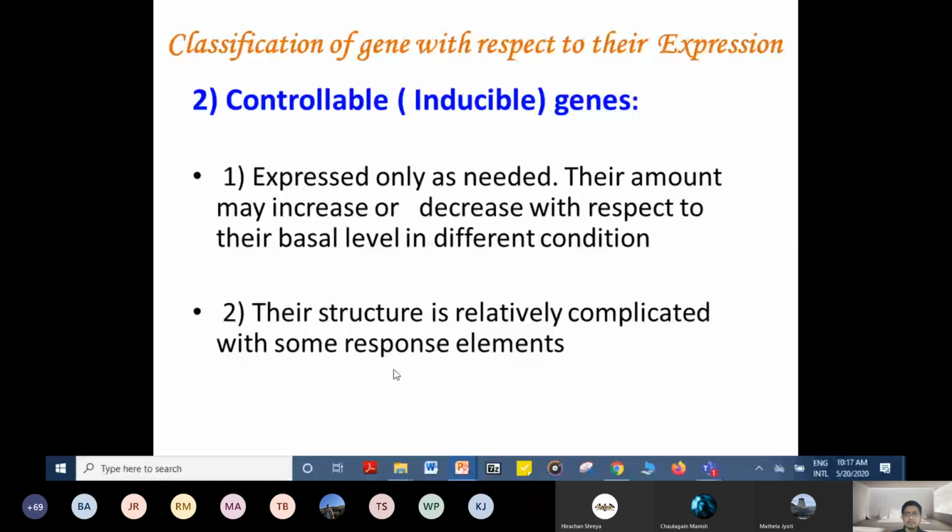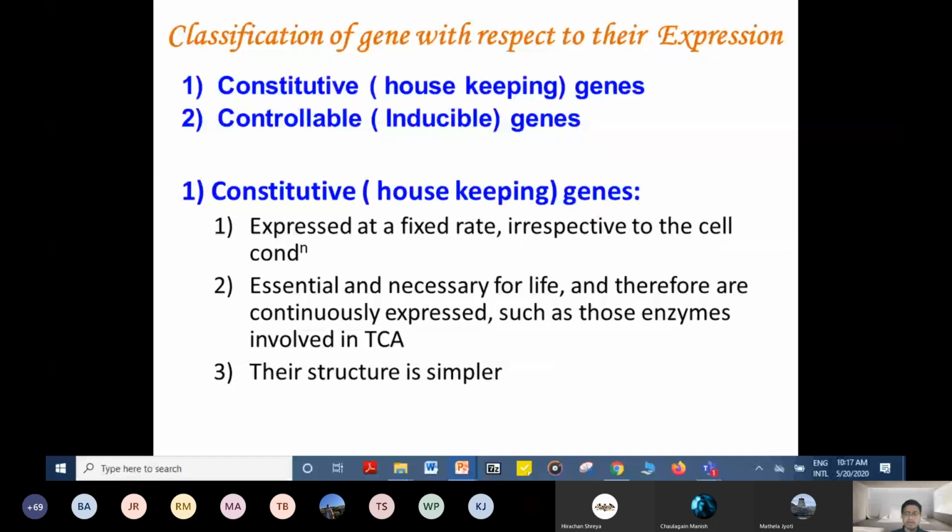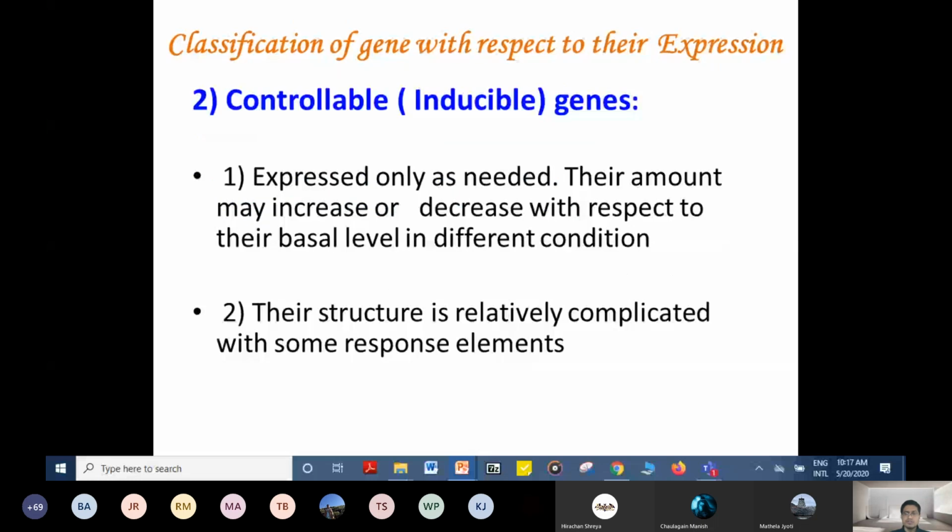Classification of genes with respect to their expression, we classified into two types. One is the constitutive or housekeeping genes, and the next one the controllable or inducible genes. Constitutive or housekeeping genes are expressed at a fixed rate. They are essential and necessary for life. They are required almost all the time, whereas the controllable or inducible genes are induced whenever needed.